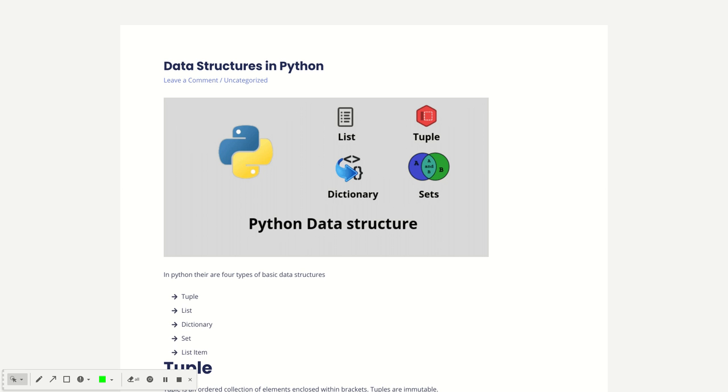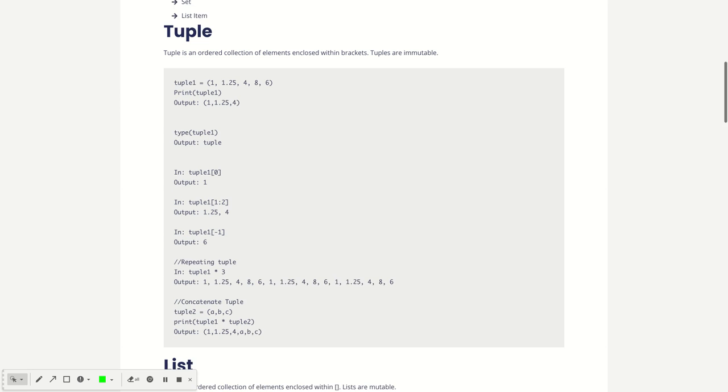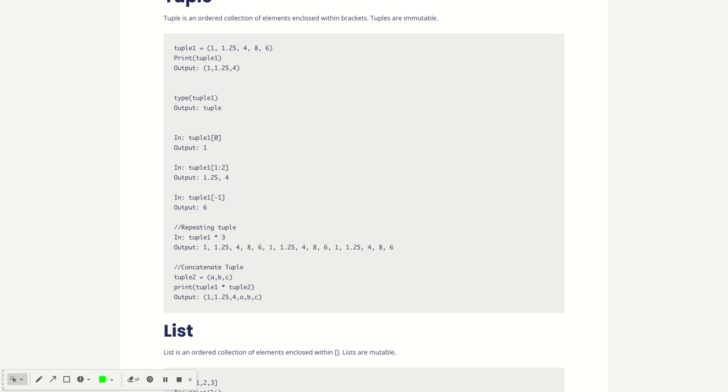So firstly we are talking about tuples. What are tuples? Tuples are basically an ordered collection of elements that is enclosed within brackets. The tuples are immutable, we cannot change the values of the tuples. So how do we define tuples? It is very simple. We need to define multiple values in that bracket. So it's a tuple and we cannot change the value of the tuple.